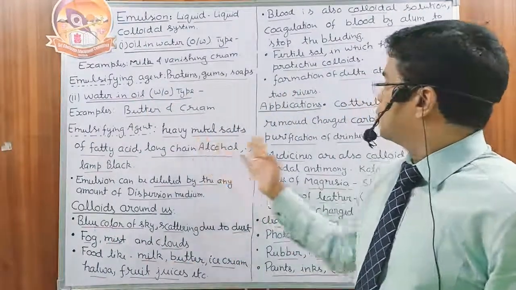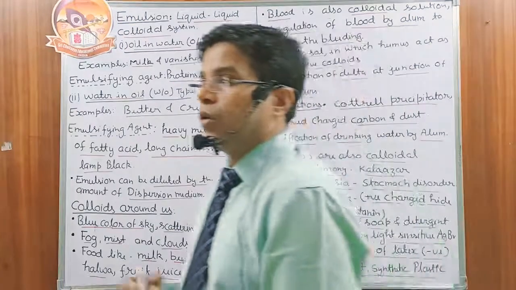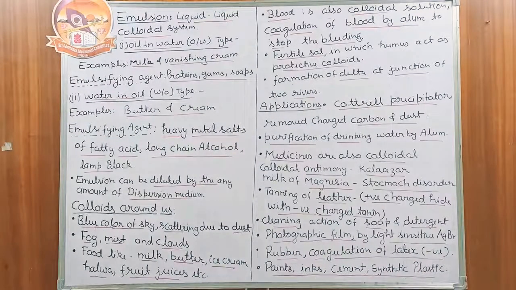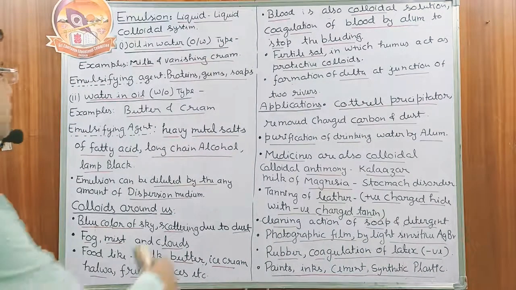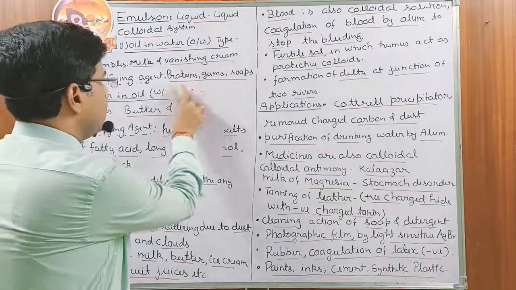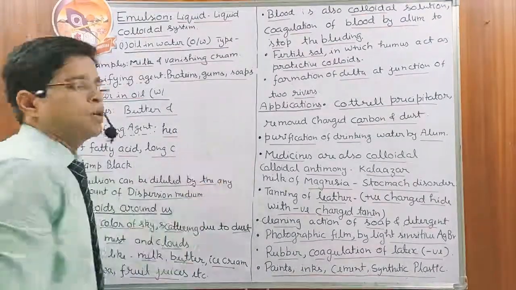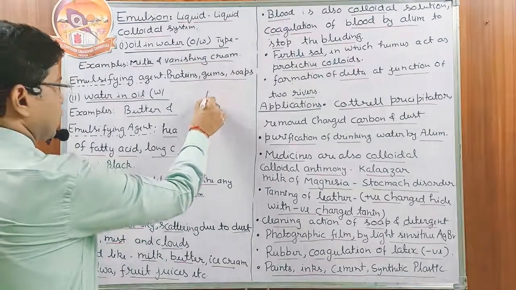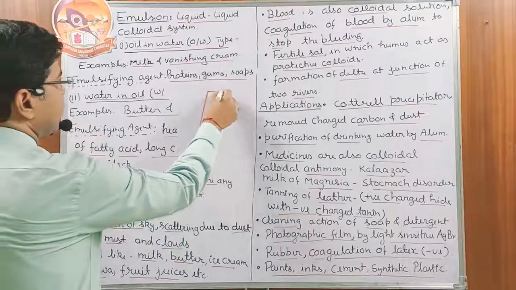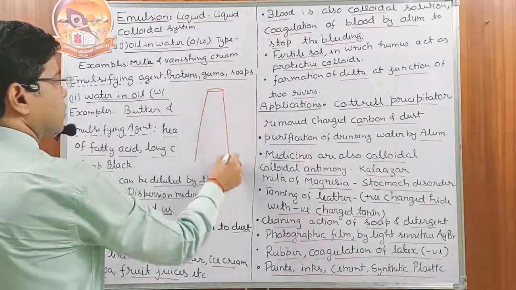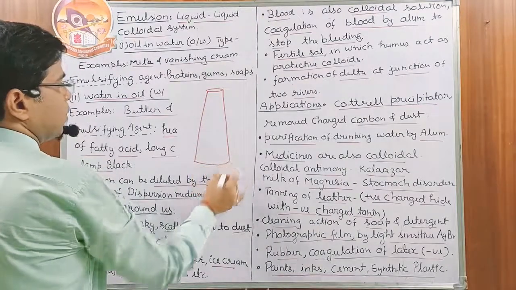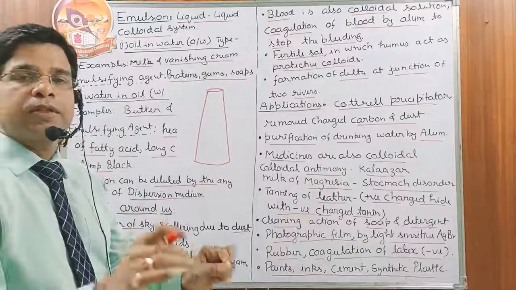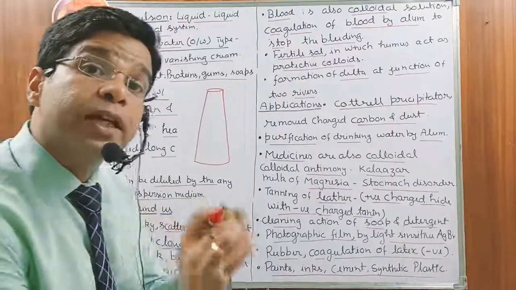First one is the Cottrell precipitator. Look, you must have seen the chimney of the industries. Okay, what is coming out from the chimney? A large amount of black fumes are coming out from the industrial chimney. They contain some particles of dust, some carbon and some sulfide, and these particles are always present in the colloidal range, so they must carry some charge.